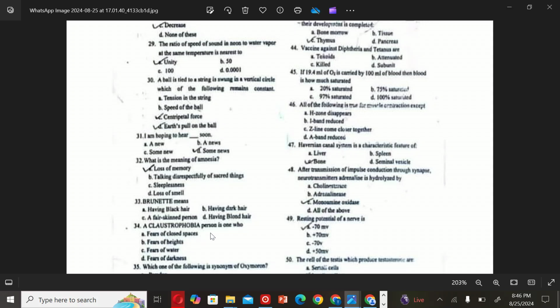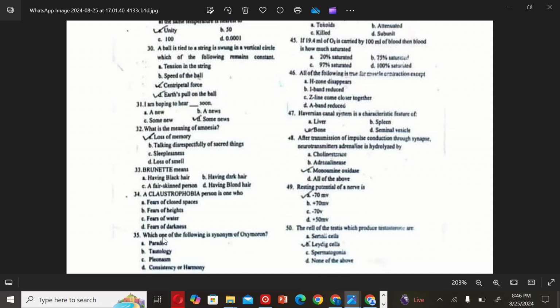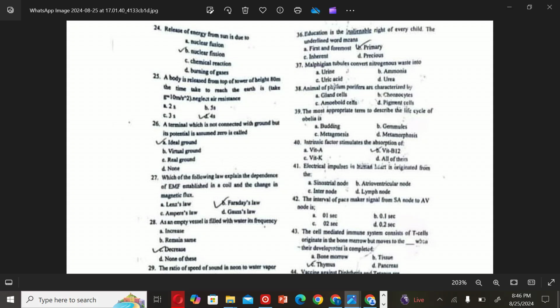Fears of closed spaces. The next MCQ is: which one of the following is a synonym of oxymoron. So the correct option is A, paradox. The next MCQ is: education is an inalienable right of every child. The underlined word means primary. B is the correct option.